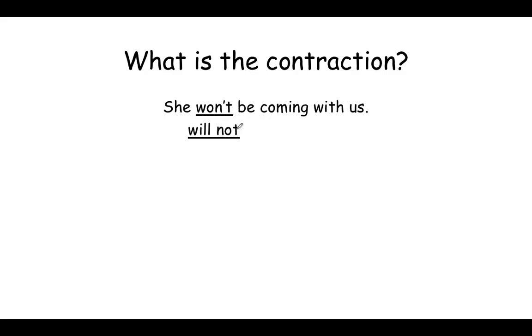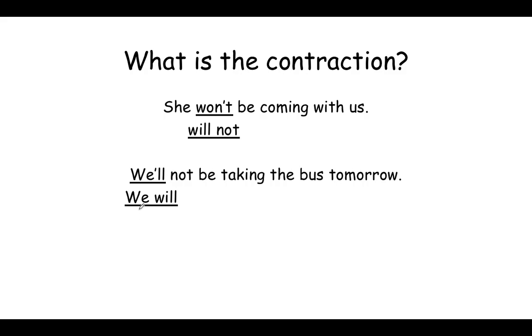They are both negative because won't is the same thing as will not. We'll not be taking the bus tomorrow. We'll is we will. We will not be taking the bus tomorrow. We'll and we will are the same thing.